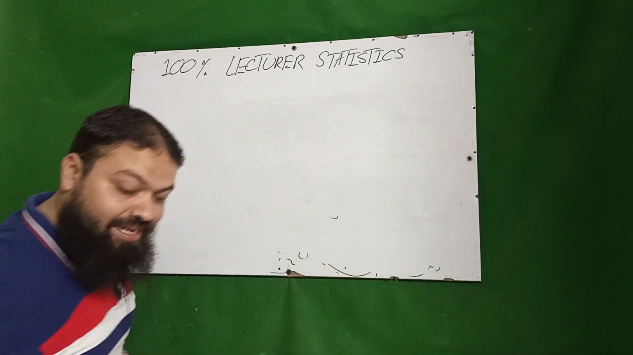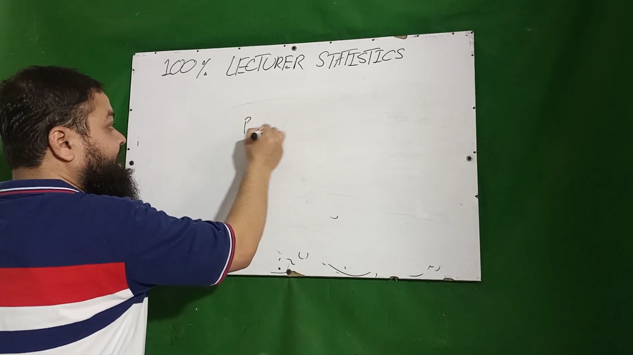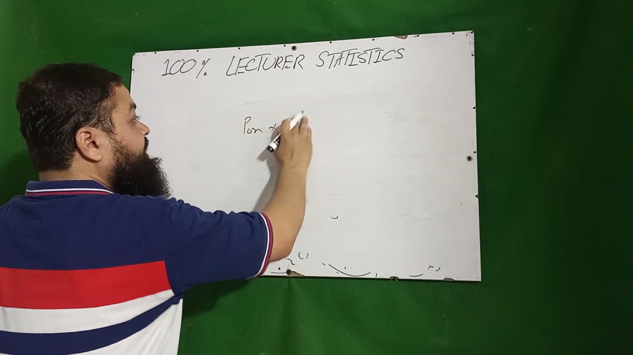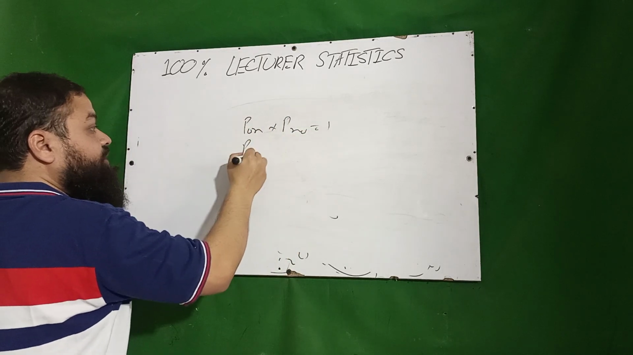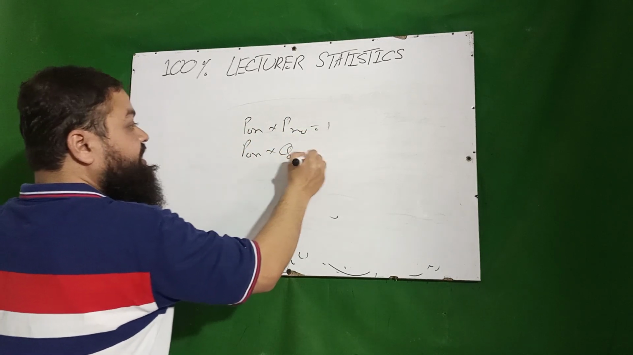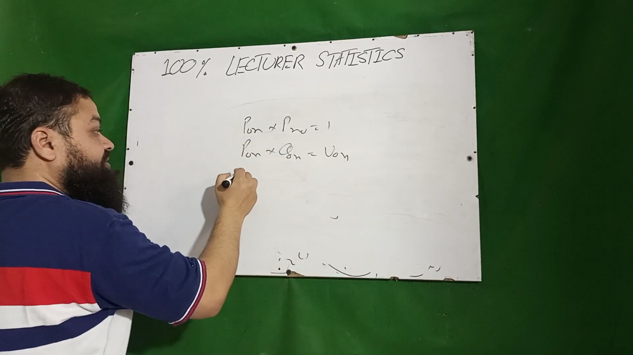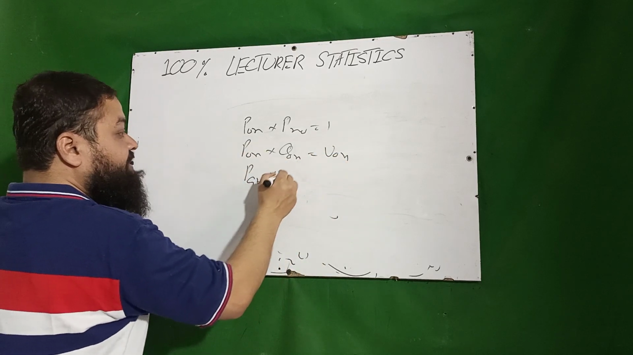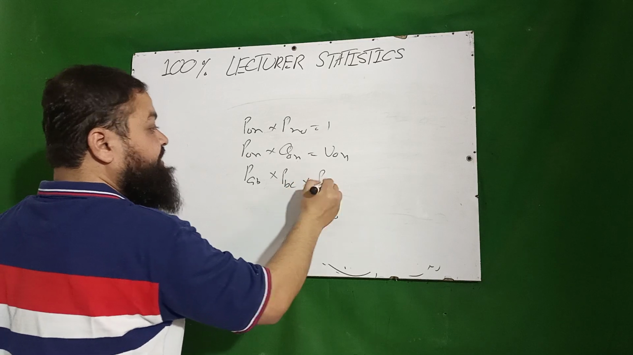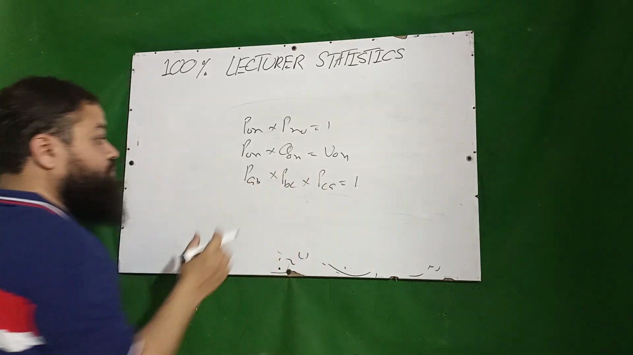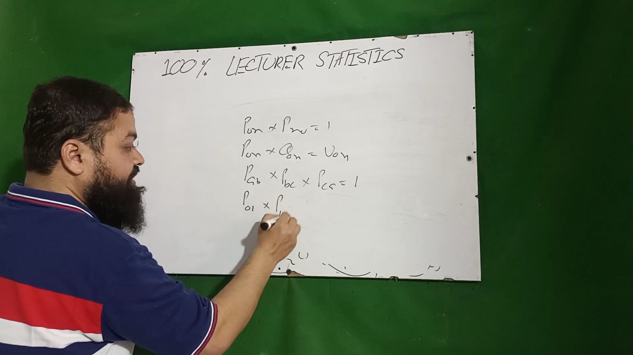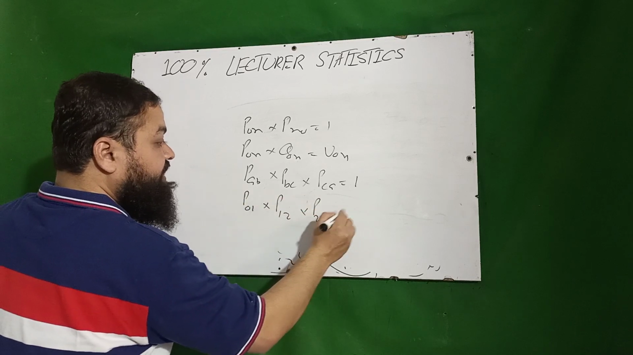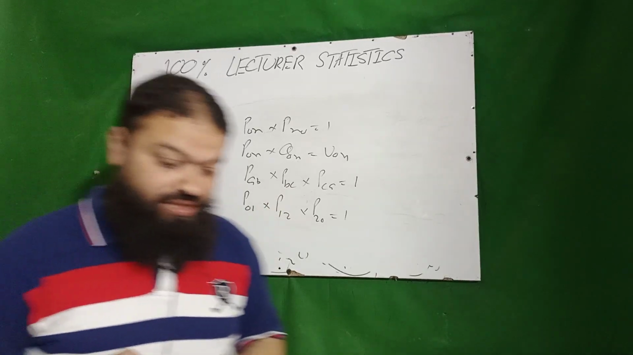Then we know the time reversal test equation is p naught n multiplied by q naught n equal to 1. For factor reversal, p naught n into q naught n is equal to v naught n. For circular test, p ab multiplied by p bc multiplied by p ca equal to 1. And I want to elaborate this much also: p naught 1 multiplied by p 1 2 multiplied by p 2 naught equal to 1. These are the same actually.